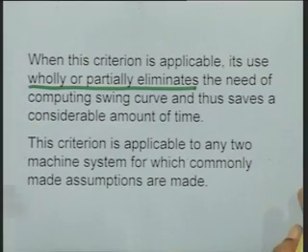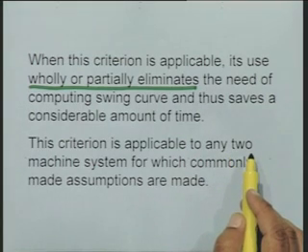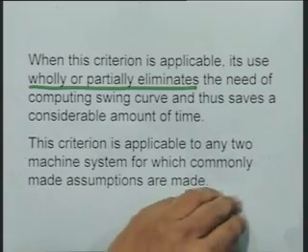That we will see actually when we attempt some example. This criteria is applicable to any two machine system for which commonly made assumptions are applicable. We have studied the commonly made assumptions for analyzing the transient stability problem, and when these assumptions are applicable, this can be applied to any two machine system.